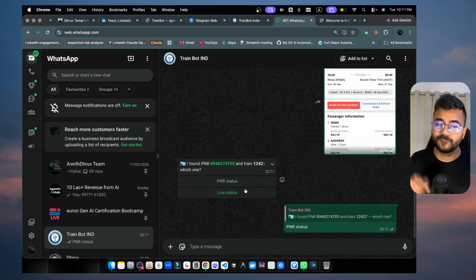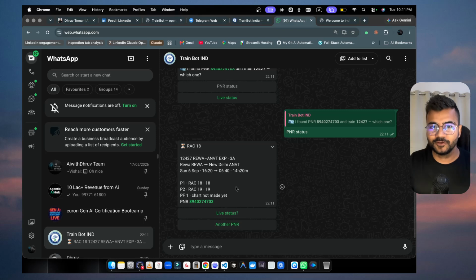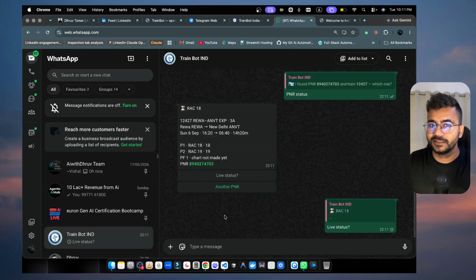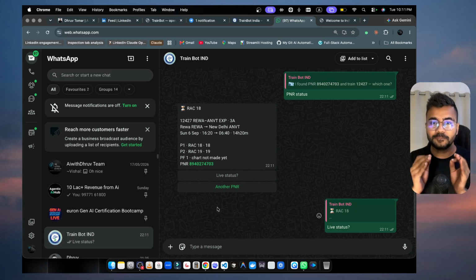And if I wanted to check for that particular train live status, here you can see the PNR status that I have booked and verified. Also, if I wanted to check live status, I can do that as well. And if I wanted to check the train schedule, I can check that also, from where the train will go. So you can see each and every option in a better way.